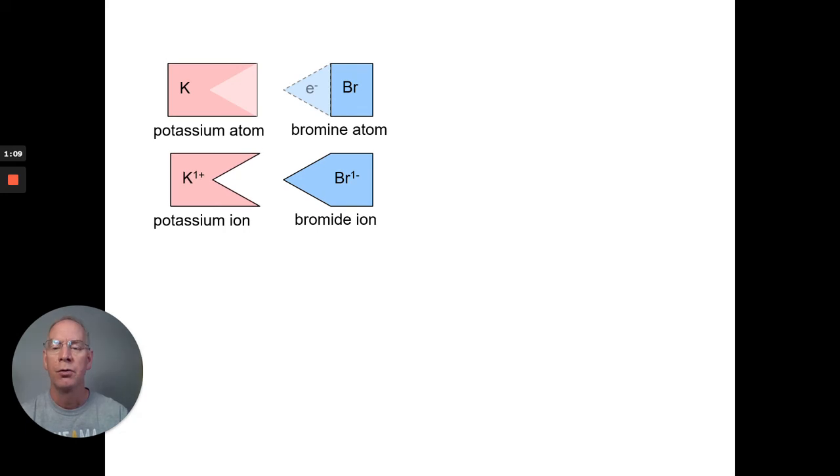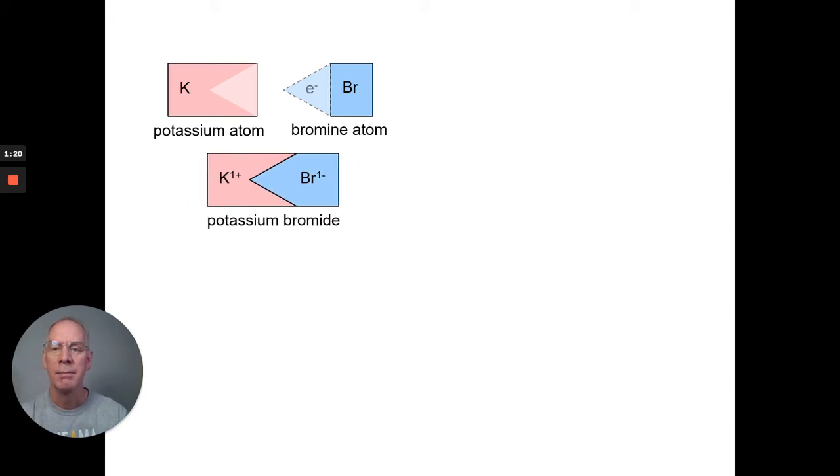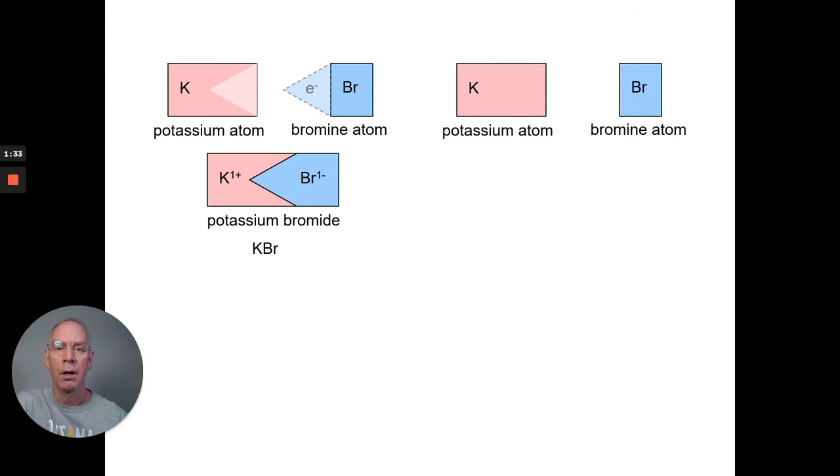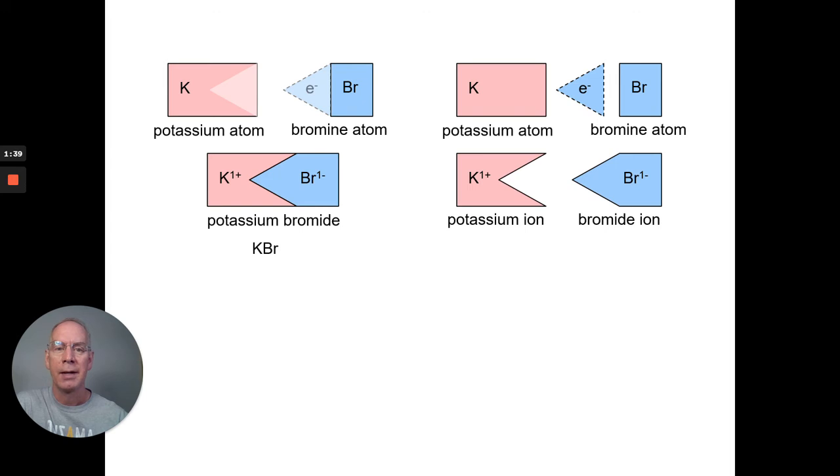Now, those two fit together quite nicely. The potassium lost an electron to get a positive charge, the bromine gained an electron to get a negative charge, and they fit nicely together, and that gives us the compound potassium bromide. This is an ionic compound made from a metal ion and a nonmetal ion. Let's look at some more. The formula for that would be KBr, 1 K and 1 Br. So again, we started with atoms, then we removed the electron and transferred it, forming the ions that then got together.